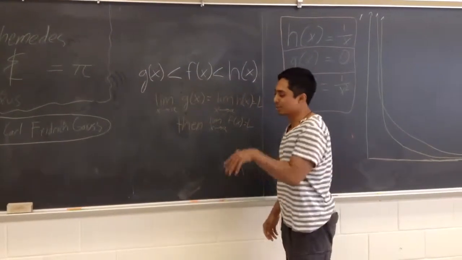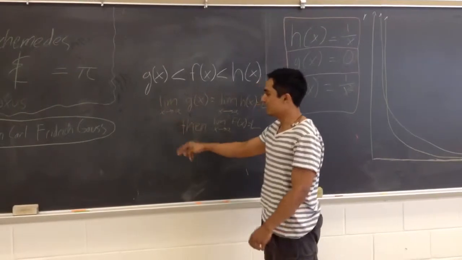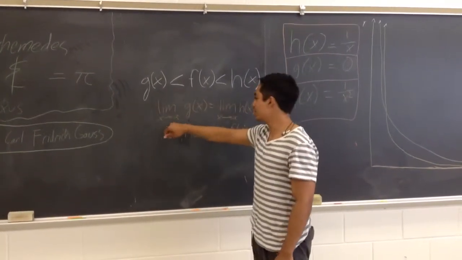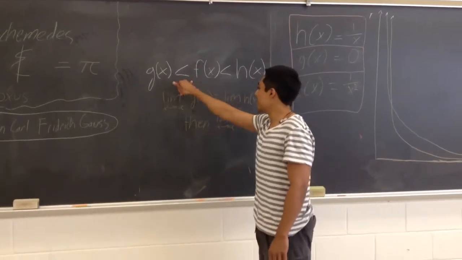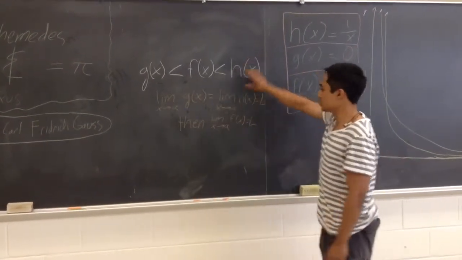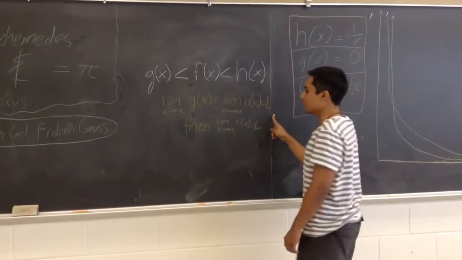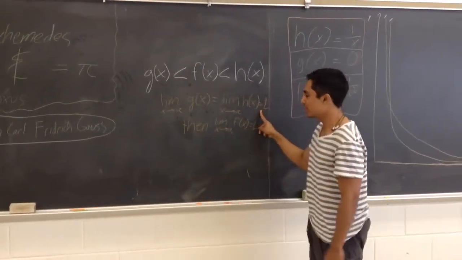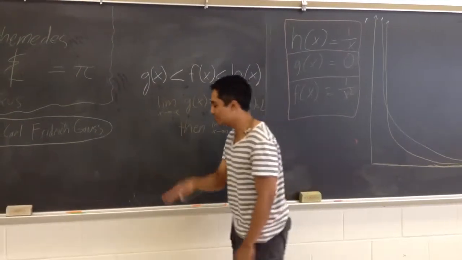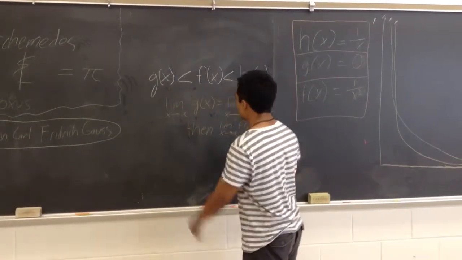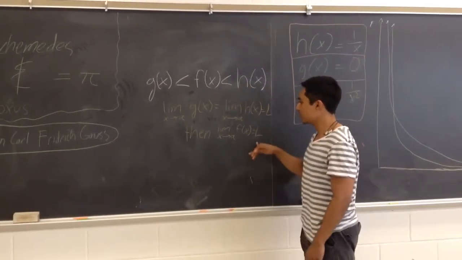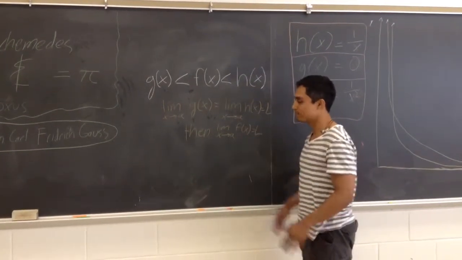And they're gonna be continuous, so the limit as x goes to one point of g of x is the same as the limit as h of x goes to that point. That's L. And if these two things are going to the same point, that means that the middle one, f of x, has to go to the same place that the two are going. It's pretty simple. They both go to L. All three of them.